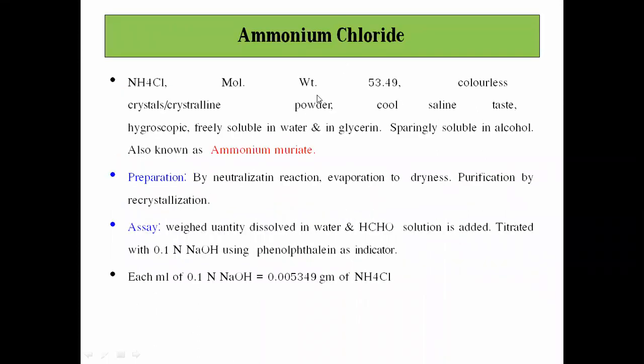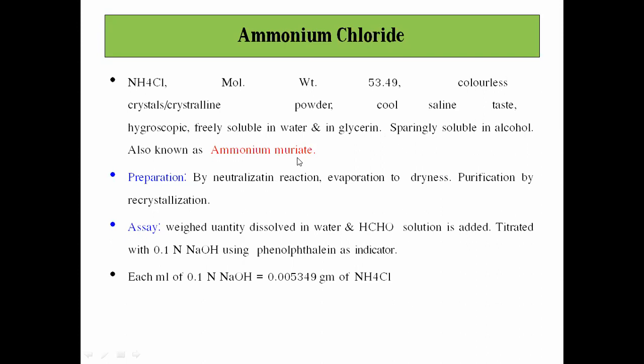Now the first compound from this expectorant category is ammonium chloride. Now what is this ammonium chloride? Basically it has the formula NH4Cl, with molecular weight 53.49. It is a colorless crystalline powder having a cool and saline taste. It is hygroscopic and freely soluble in water as well as glycerin, but sparingly soluble in alcohol. It is also known as sal ammoniac.